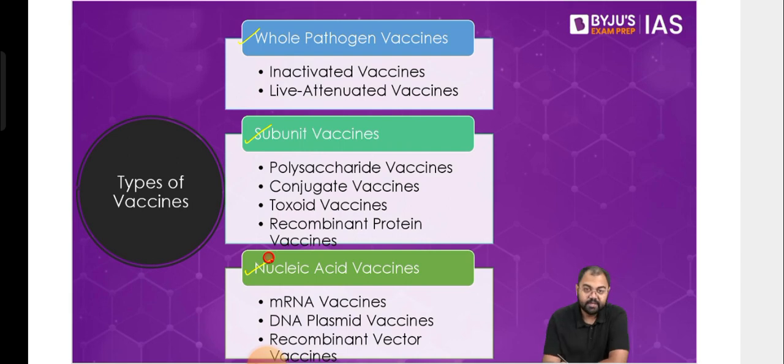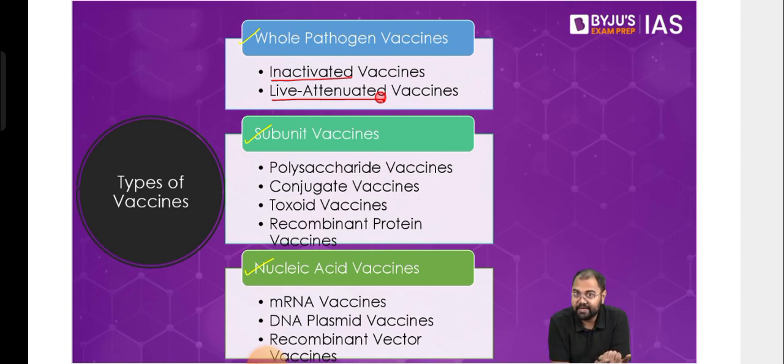Now, this can be done in two ways. Either you have inactivated vaccines or you have live attenuated vaccines. Inactivated vaccines are where the pathogen that you are using has already been killed, and then it is administered inside the body. The immune system does not know what is living and what is not living. It just sees that there is something foreign, I do not like that structure, I want to destroy that structure, and it will just go and destroy it. So that's why inactivated vaccines are used, where you have already destroyed the pathogen and then it is delivered in the body.